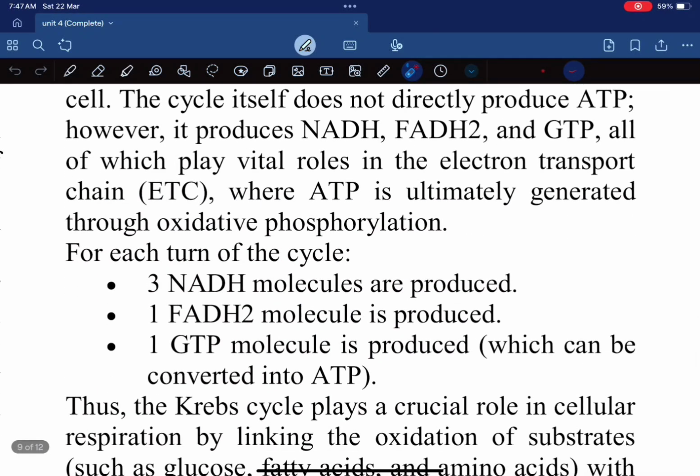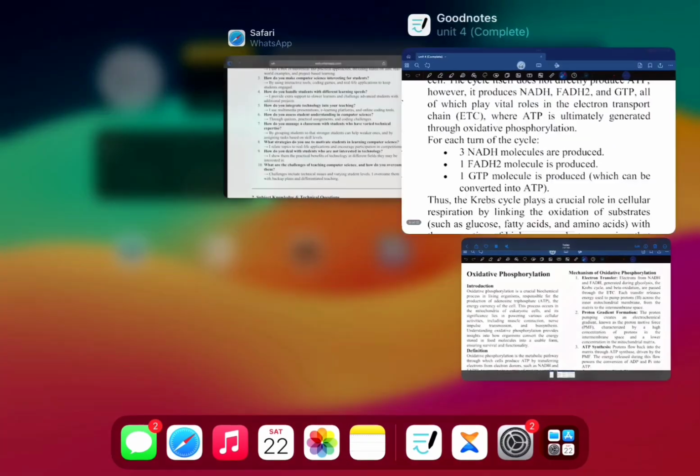For each turn of the cycle, 3 NADH molecules are produced, 1 FADH2 molecule is produced, and 1 GTP molecule is produced, which can be converted into ATP.